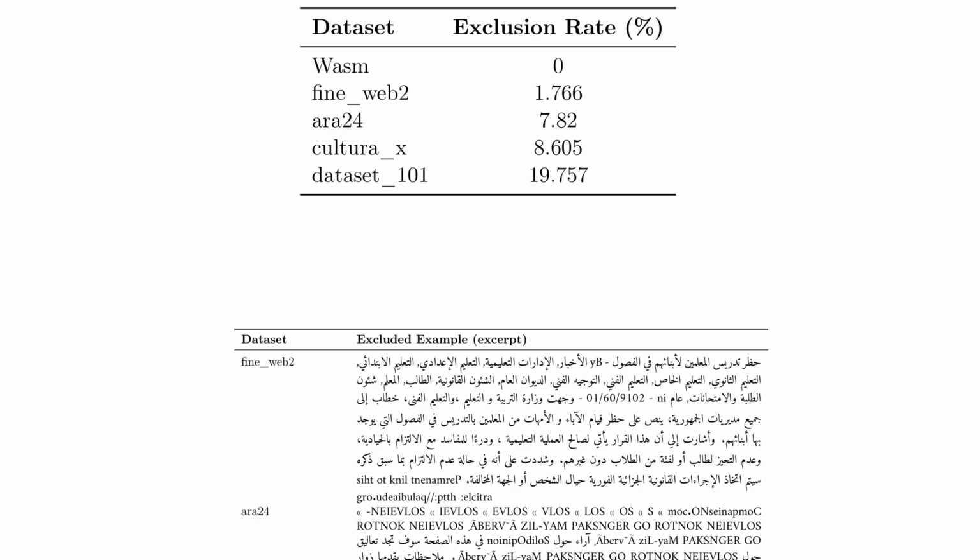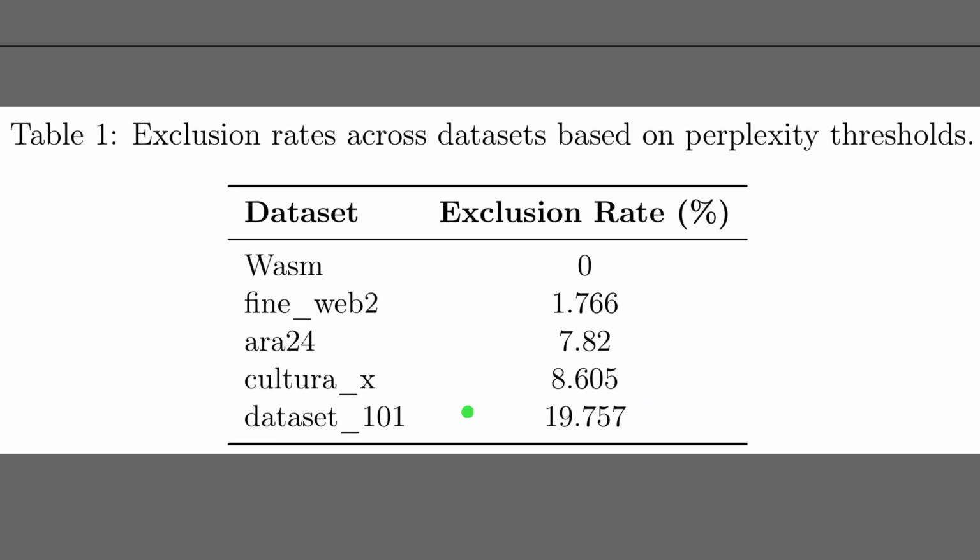Alright, Table 1 reports exclusion rates from the perplexity filter, which signals how much noisy text each source would drop. Perplexity here measures how surprising a passage is to a language model, so higher values suggest lower quality. Wasm shows 0%, indicating the tailored corpus stays within acceptable bounds. FineWeb 2 records about 2%, while ARA 24 sits near 8%. Corpora X approaches 9%, and dataset 101 reaches about 20%.